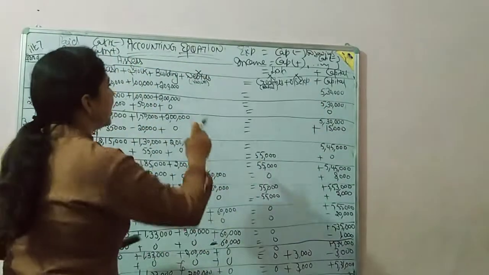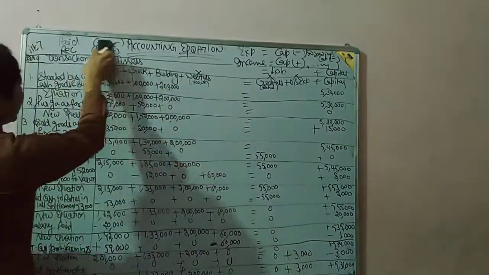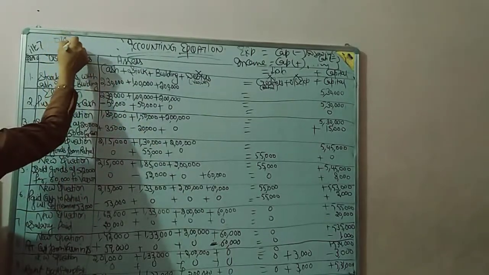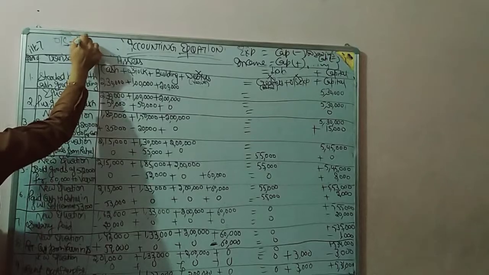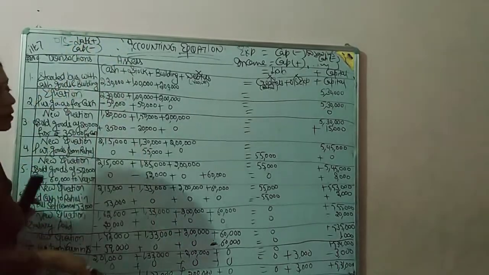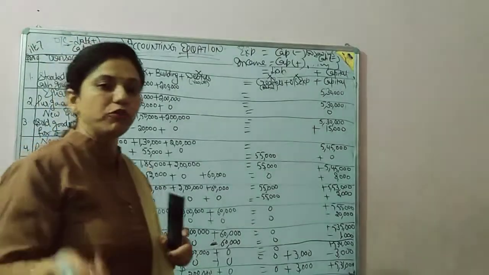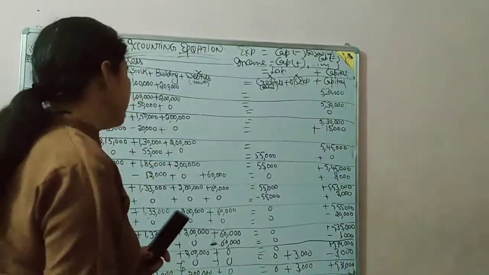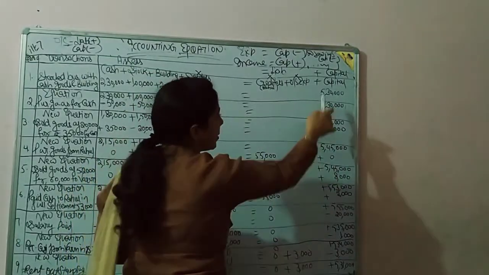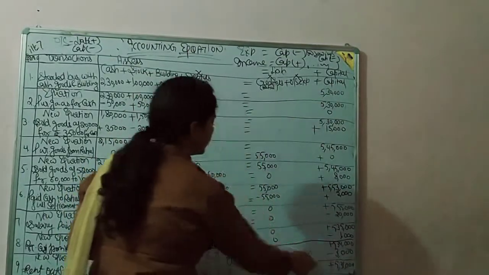Whenever you see the word outstanding, again put them in your notebook, that means liability increase and capital decrease because you have to pay this amount in future. So capital will be deducted.